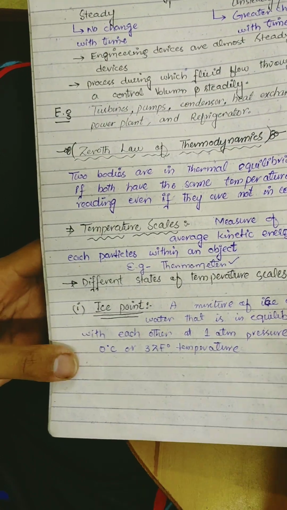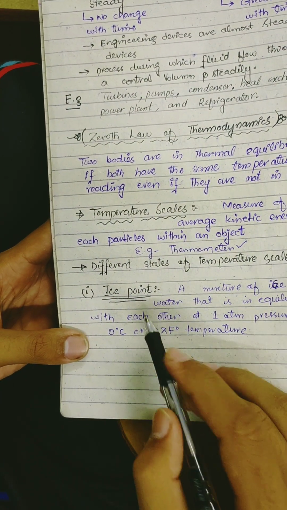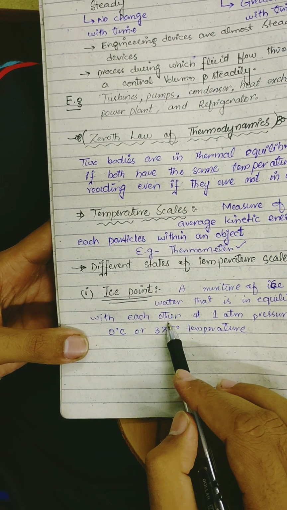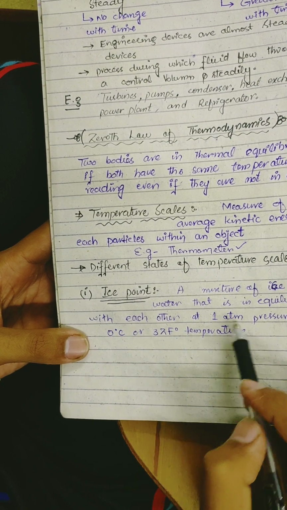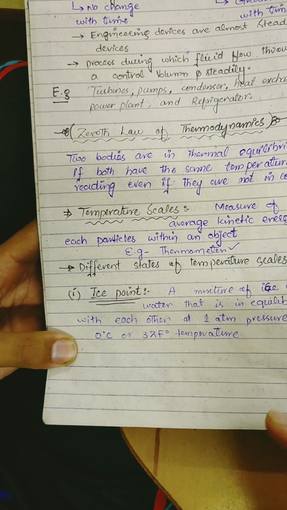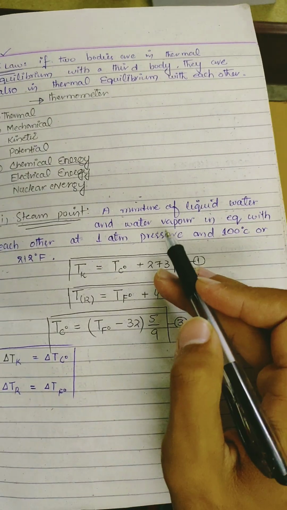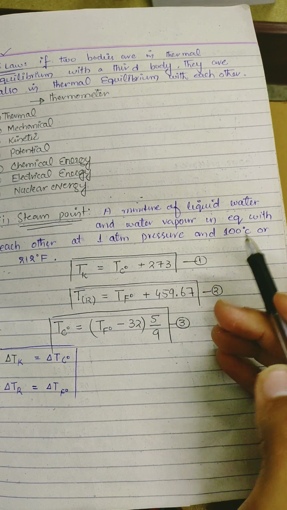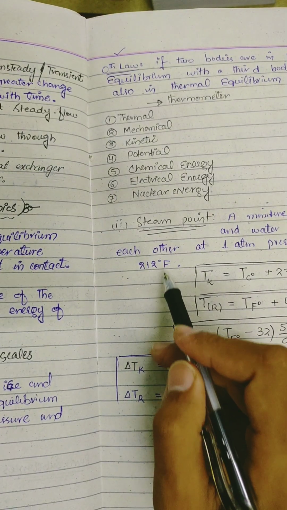There are different types of scales. The ice point is a mixture of ice and water in equilibrium with each other at 1 atmospheric pressure and 0 degree centigrade. The steam point is a mixture of liquid and water vapor in equilibrium with each other at 1 atmospheric pressure and 100 degree centigrade or 212 Fahrenheit. Temperature scale we will discuss later.